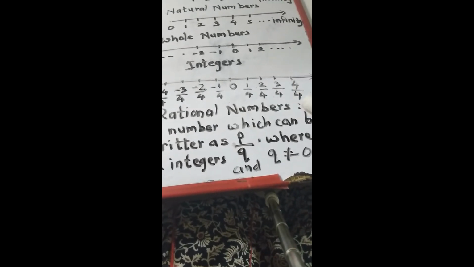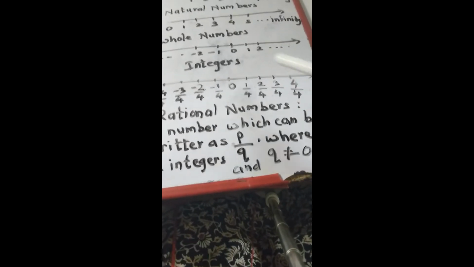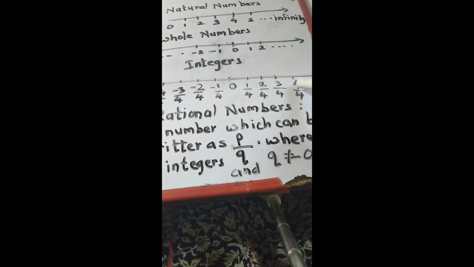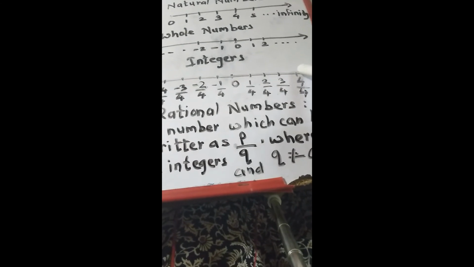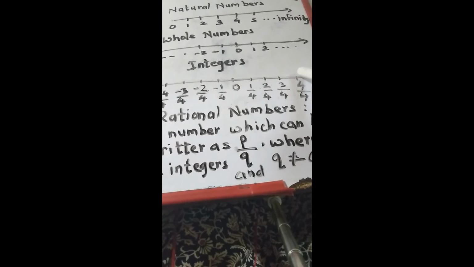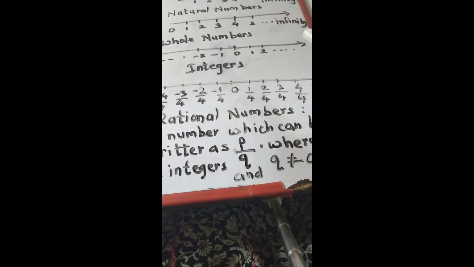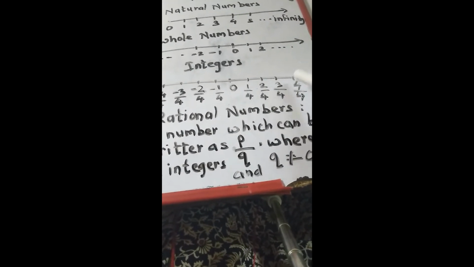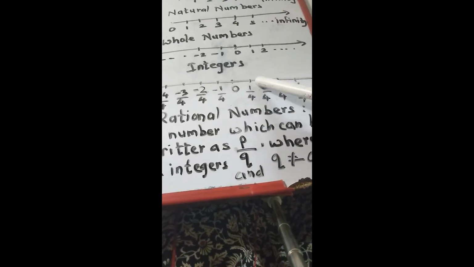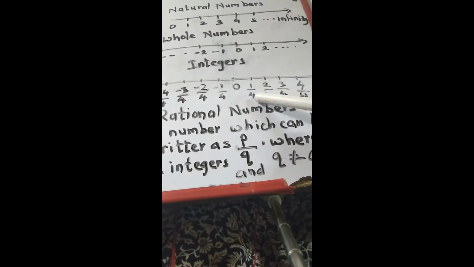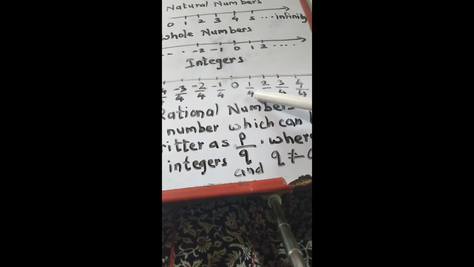4 ones are 4, 4 ones are 4, that means 1. This 4 upon 4, the value is 1. Ultimately the answer becomes 1. So this is 1. And what we have done, we have taken out the 4 parts. Whenever we write this fraction, the upper portion is called numerator and the lower portion is called denominator.